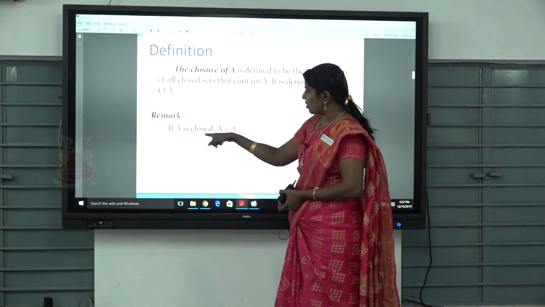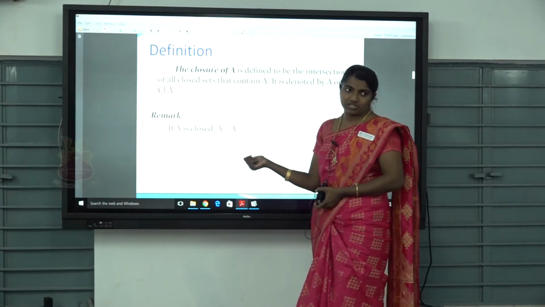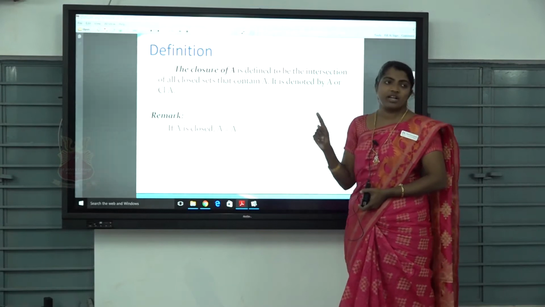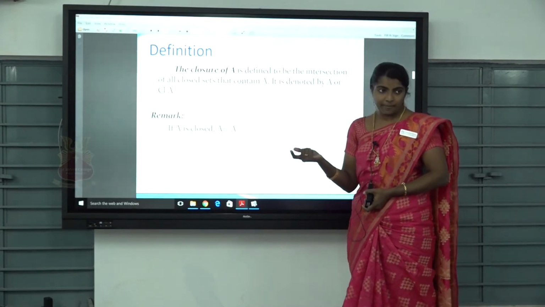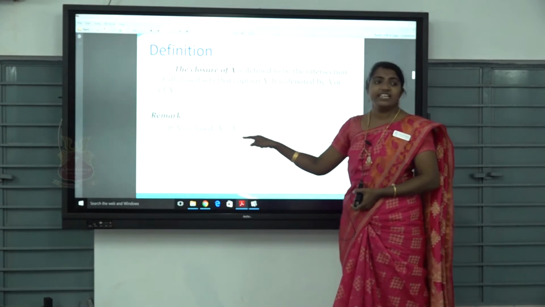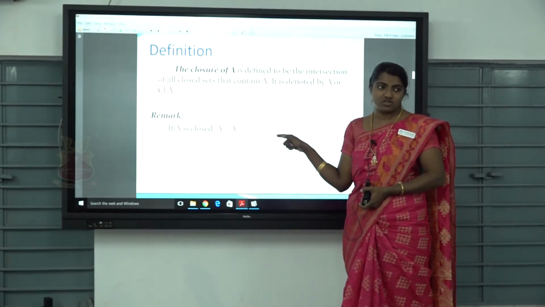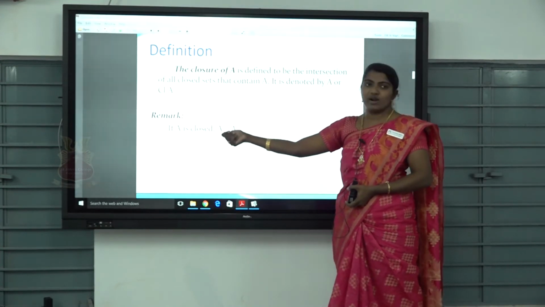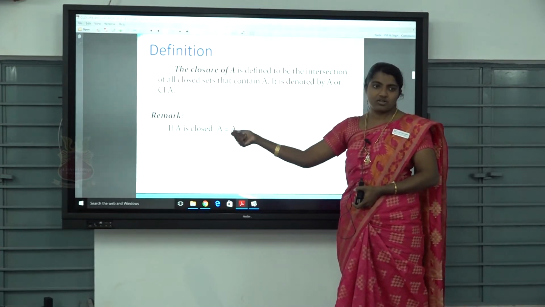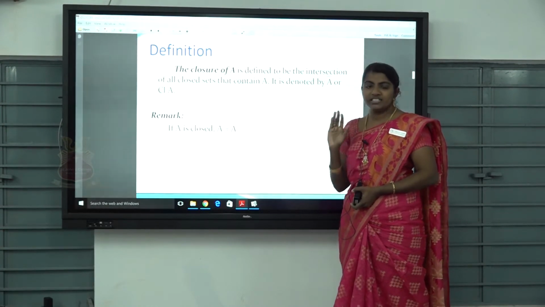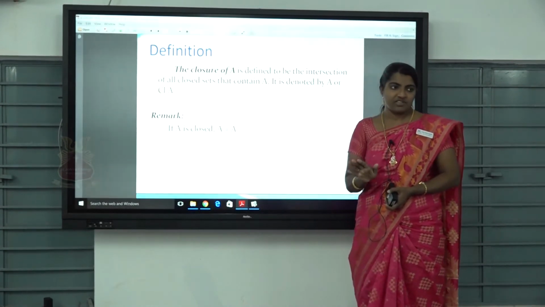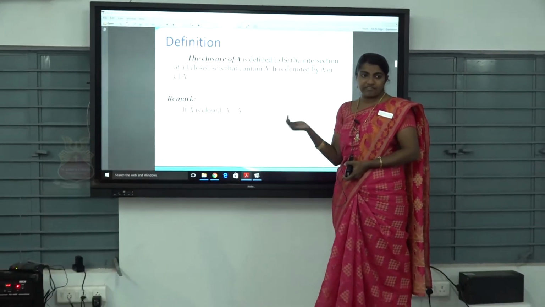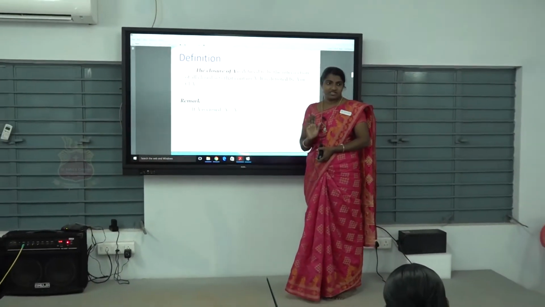Suppose A is closed, then A equals A closure. Always one inequality is obviously true: A is contained in A closure. If A is closed, we get the equality A equals A closure. So are all of you clear about the interior of a set and the closure of a set? Now we are going to derive some theorems based on the definitions of closure and interior of a set.